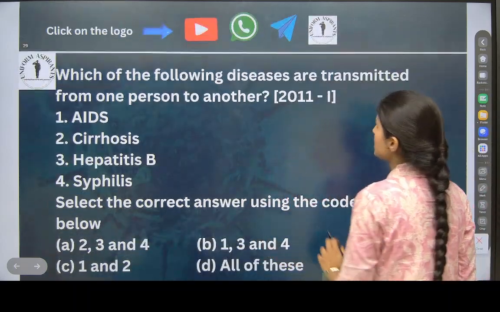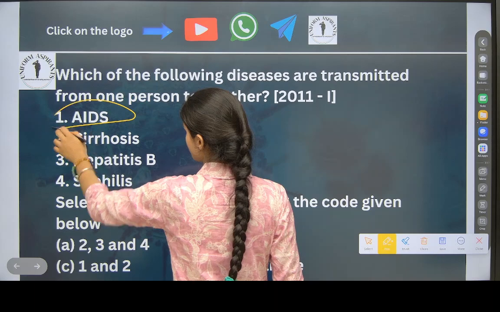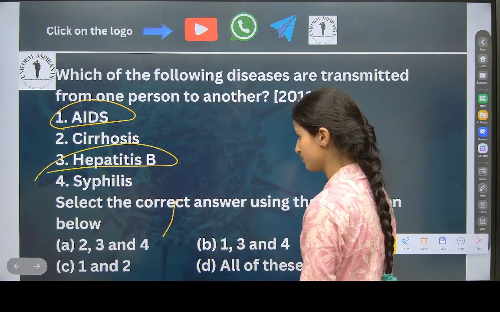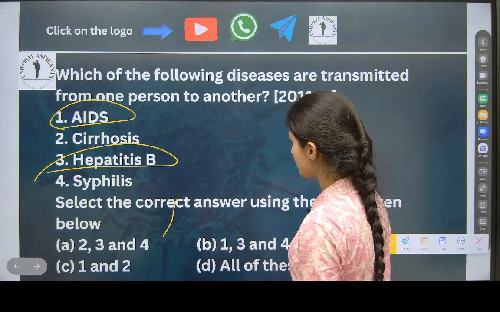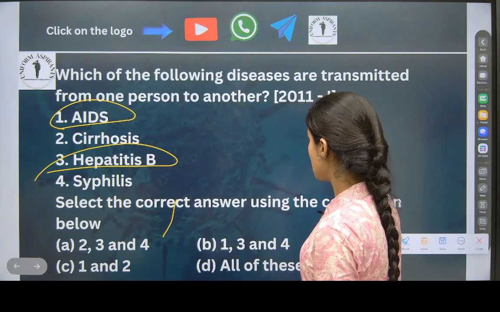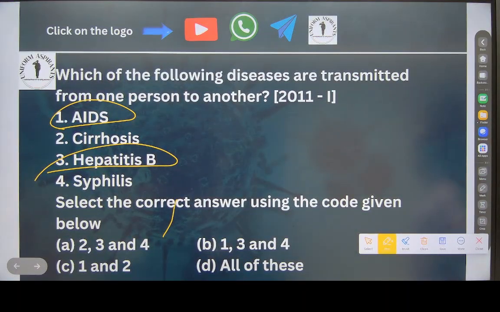Which of the following diseases are transmitted from one person to another? Yes, AIDS is transmitted. Hepatitis is transmitted. So what will be the answer? Select the correct using the code. AIDS. Yes, AIDS is transmitted, right? Yes, if for example blood gets exchanged or there is a sexual contact, then it is transmitted.